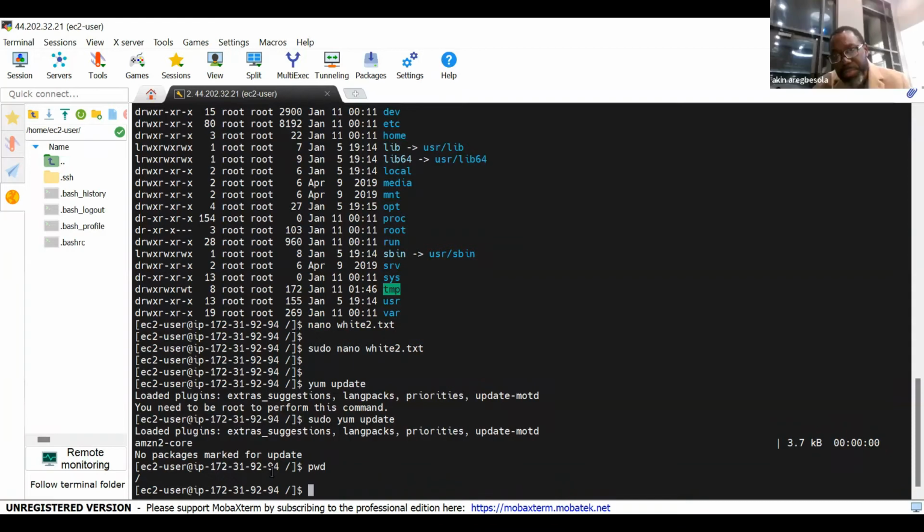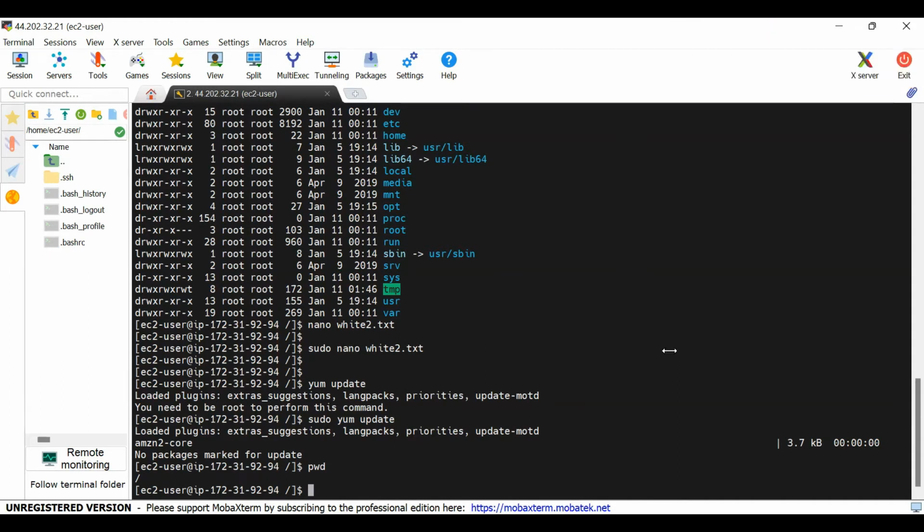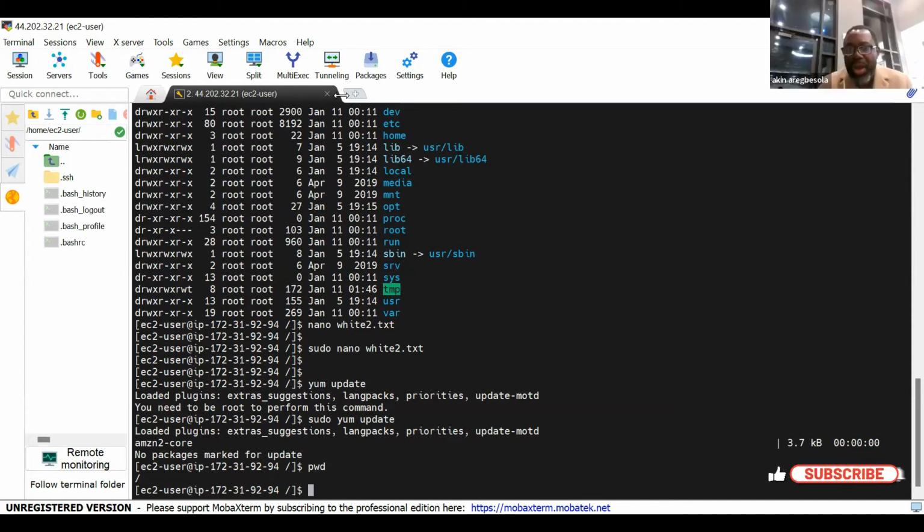Yes. And we need to get to EC2 user before we can get to root. They are two different users. They are not connected. So what's the meaning of root? Somebody should help us. It's the administrator. The administrator. So you cannot be working as Ayodele and working as administrator at the same time. So which one do you want to be?